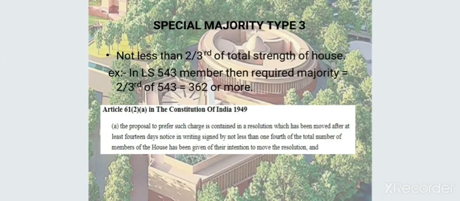Now, the special majority of type 3 is the toughest majority. Here, the majority requirement is for removing, like a king. The king is removed through Article 3, special majority of type 3. Here not less than two-thirds of the total strength of the house is required. It comes into the picture only when the president is removed. Under Article 61 clause A, special majority of type 3 comes into the picture.